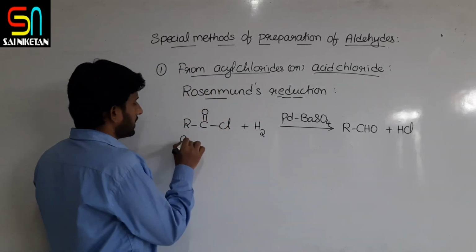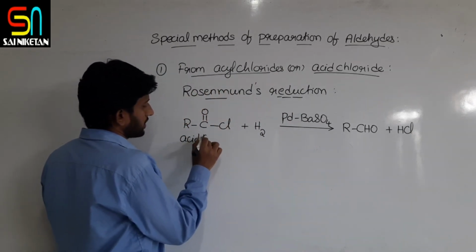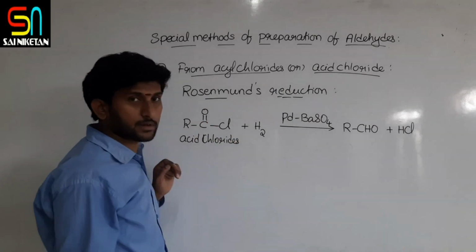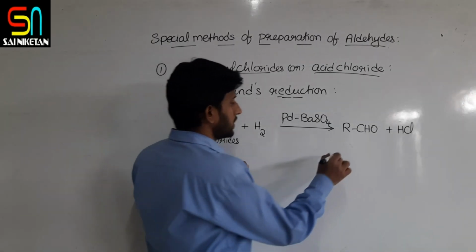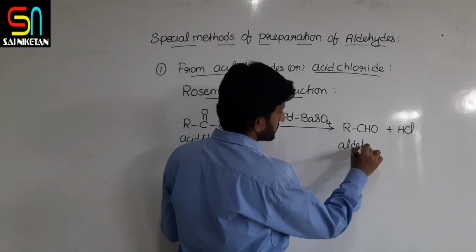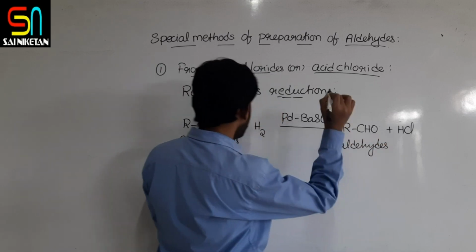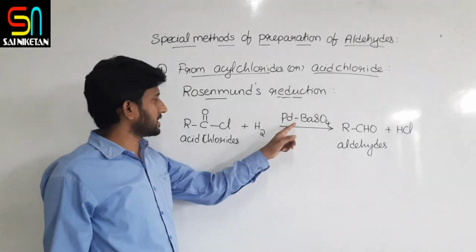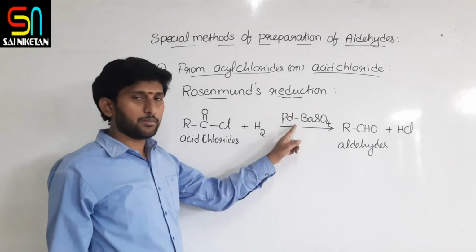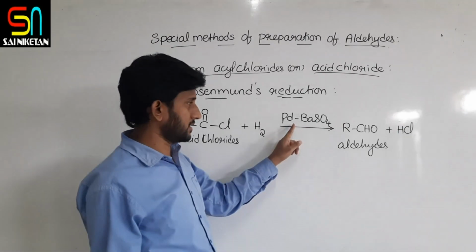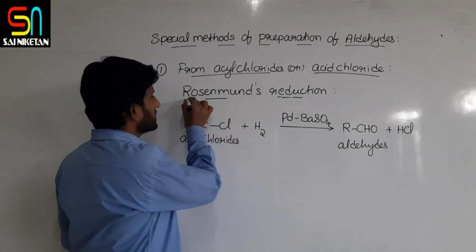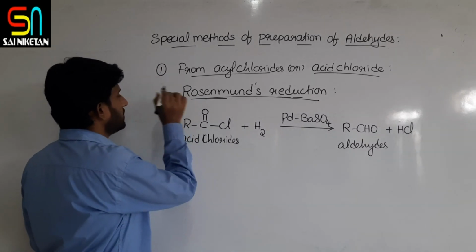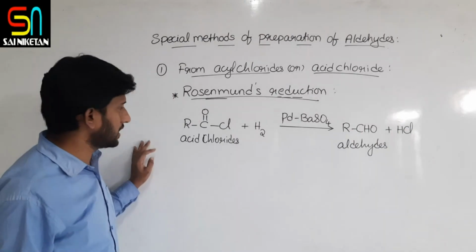That is conversion of acid chlorides to aldehydes by hydrogenation in the presence of palladium barium sulfate catalyst, which is called Rosenmund reduction. It is one of the important named reactions.